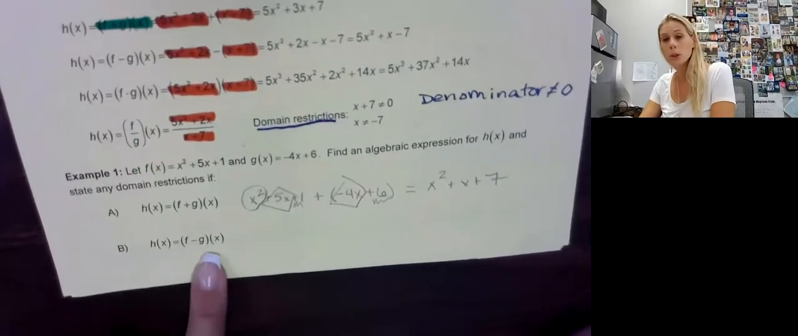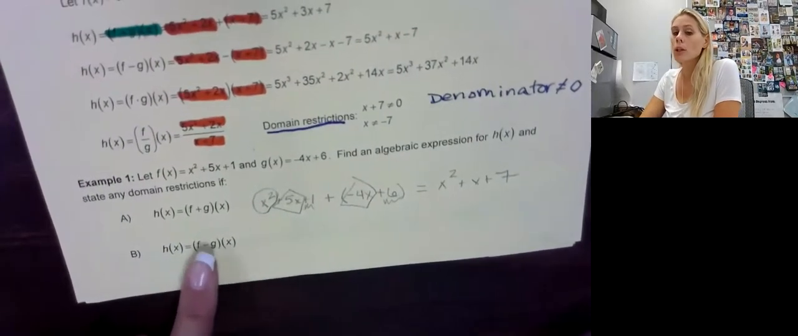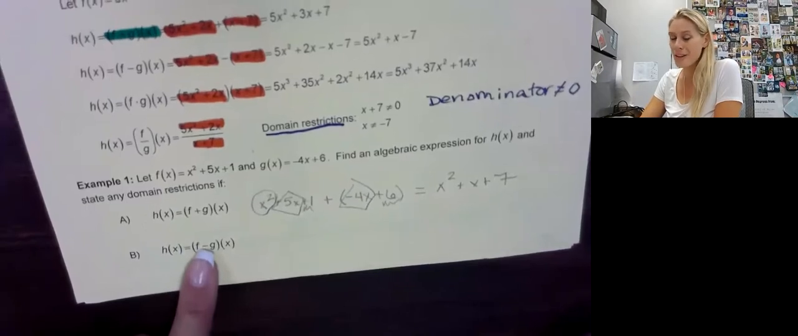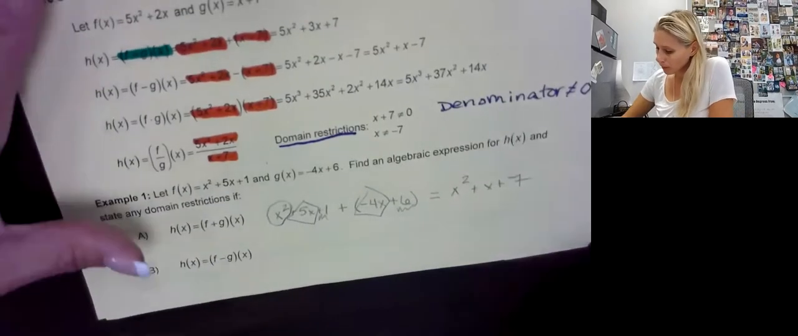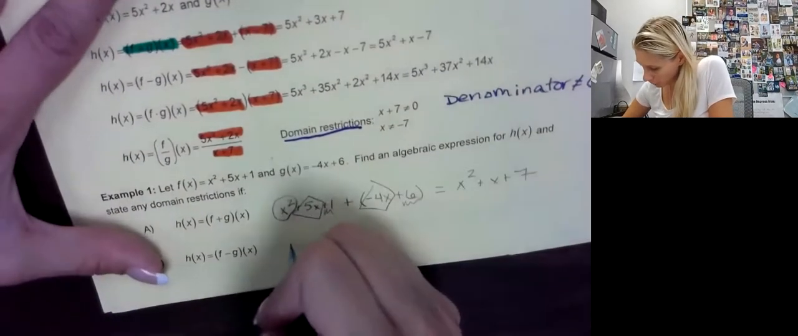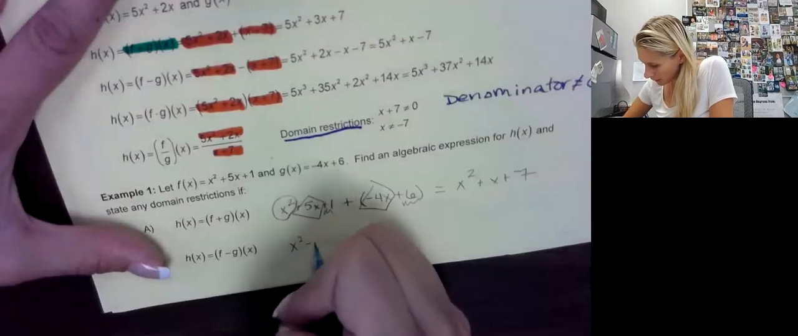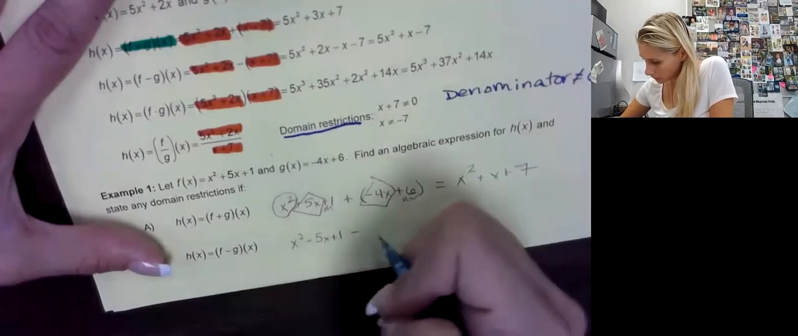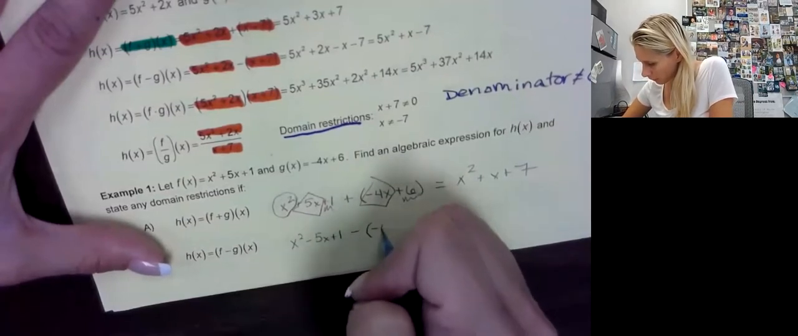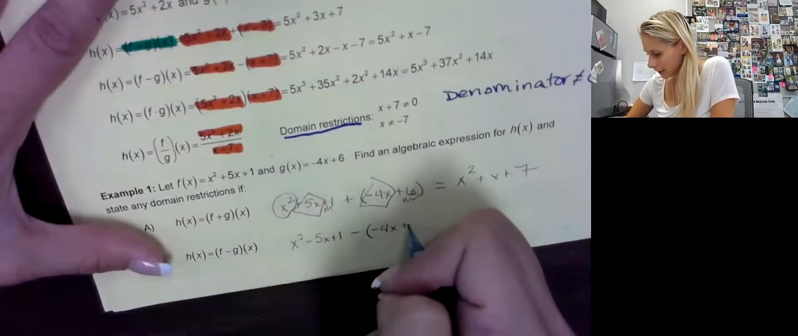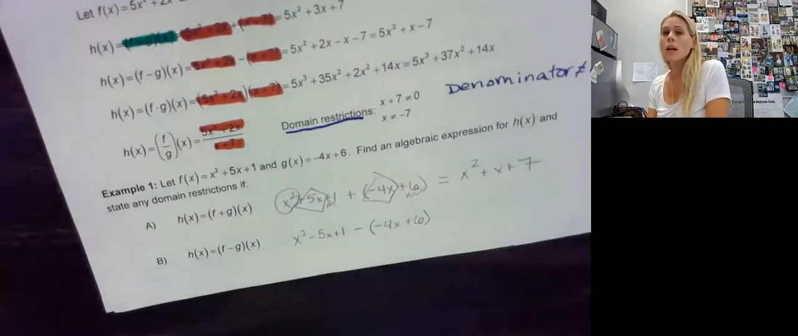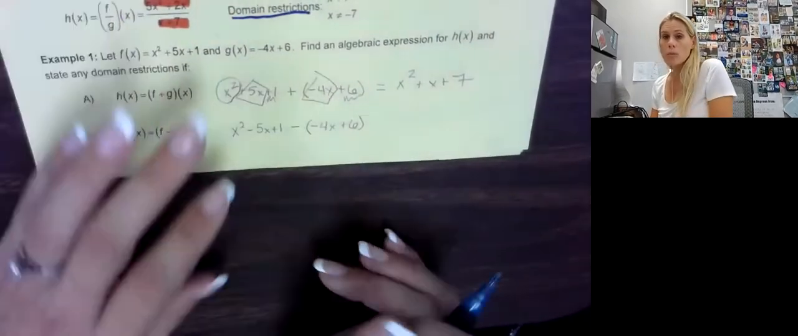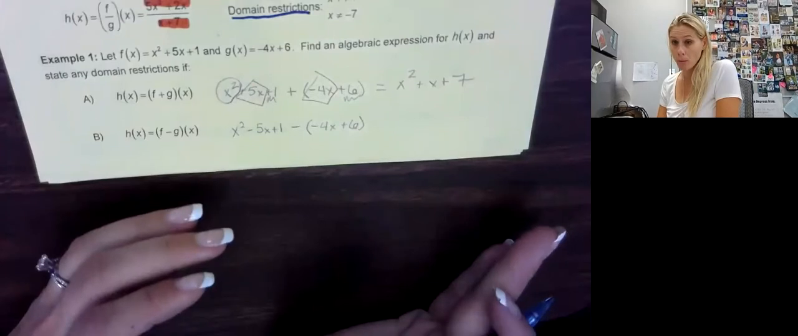Next one, subtraction. Now, of course, remember, the order counts, so be careful because it won't always be f minus g. It could be g minus f. All right, so f first, so x squared plus 5x plus 1 minus, don't forget those parentheses, negative 4x plus 6. Now, remember, if you like the other way for the horizontal, like in 1.1, go for it. I'm just going to do it my way, okay?